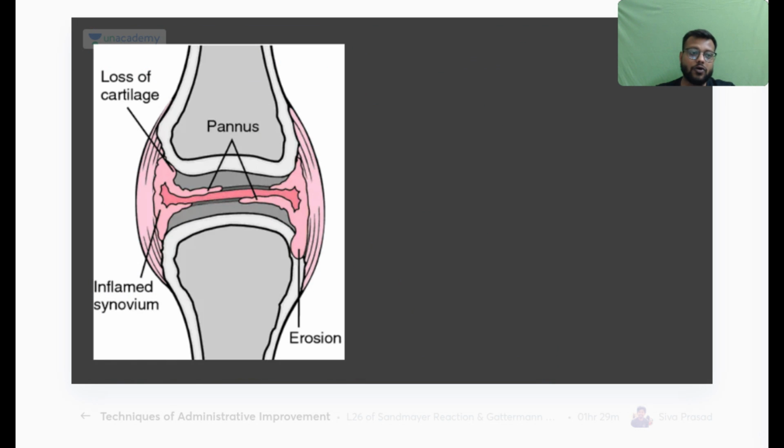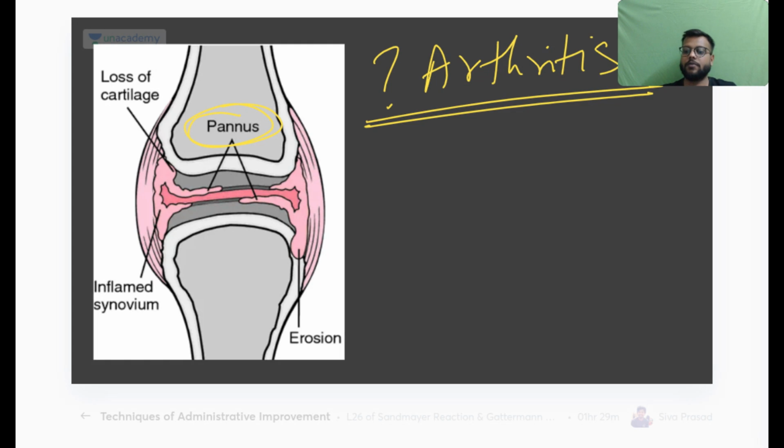Okay, now we will come to arthritis. So first of all, this is the pathology of the arthritis as shown in the image, and there is pannus formation. My question is, this is which arthritis? This is your rheumatoid arthritis.